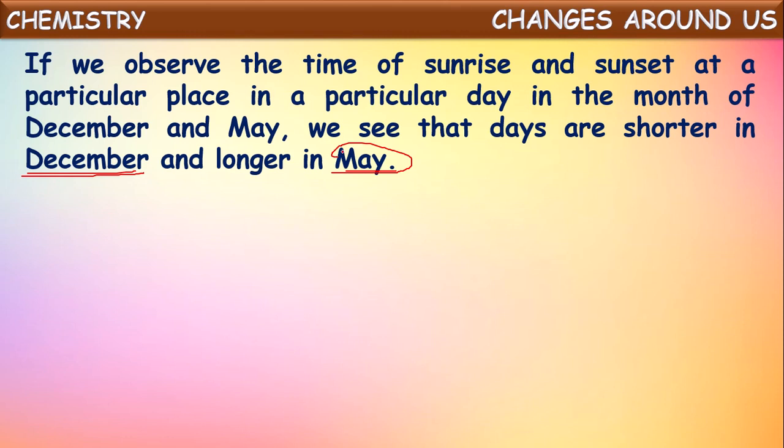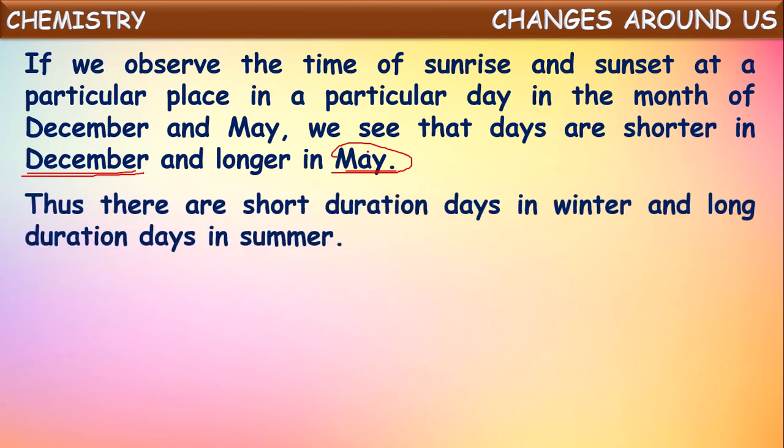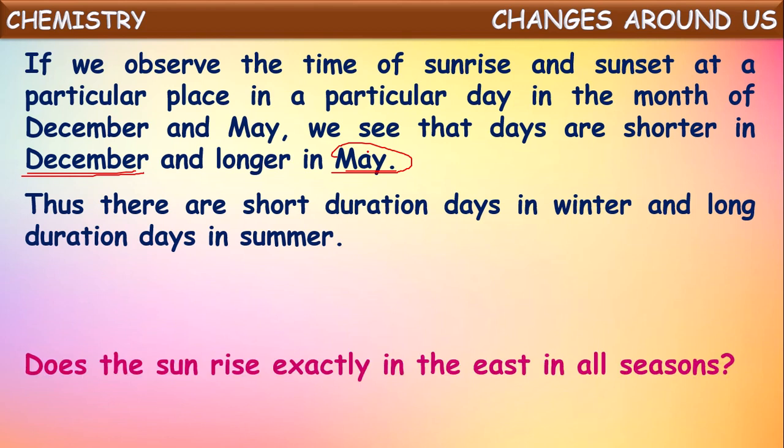So in these two months the time of sunrise will be different, and the duration of daytime also will be different. Okay, we see that days are shorter in December and longer in May. Thus there are short duration days in the winter and long duration days in the summer.